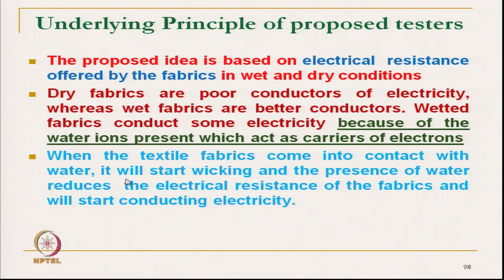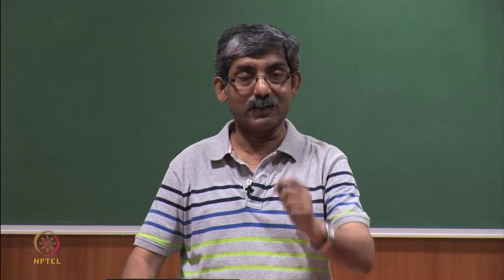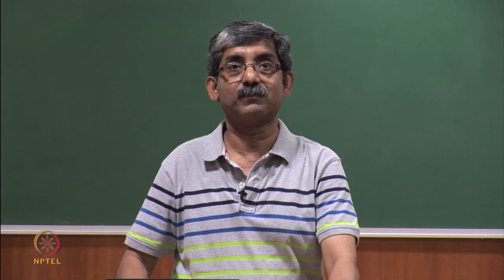When the textile fabric comes into contact with water, it starts wicking. The presence of water reduces the electrical resistance of the fabric, so it starts conducting electricity and the circuit gets completed. This principle is exploited in detecting the water travel front point. So, at a certain time, the water travel front can be measured.